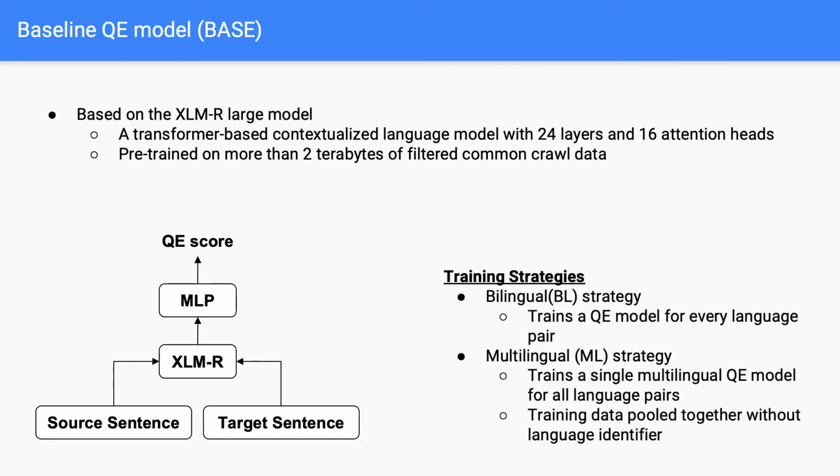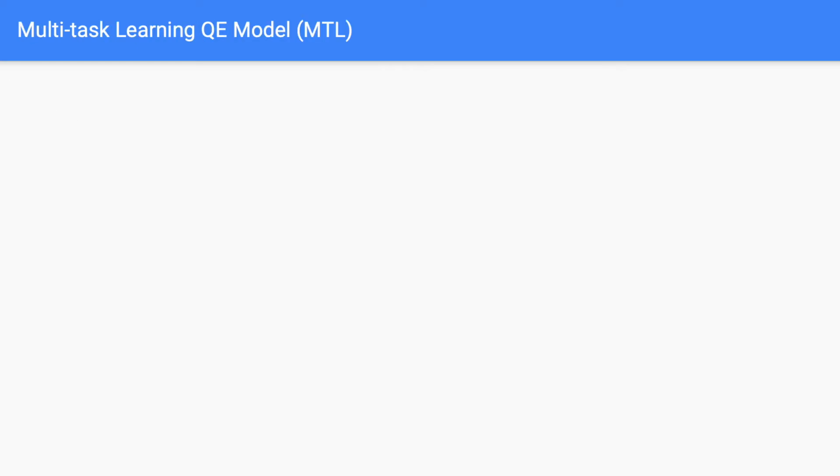We explore two training strategies. The bilingual training strategy trains a separate QE model for every language pair, while the multilingual training strategy trains a single multilingual QE model for all language pairs, where the training data is pooled together without a language identifier.